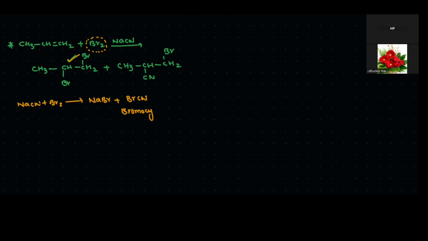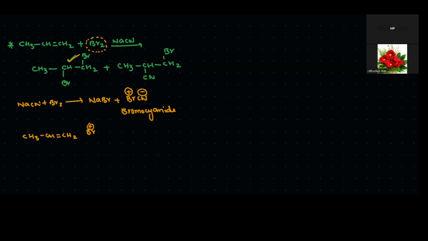In cyanide, the CN gets the negative charge and bromine gets the positive charge. When this molecule reacts with the propene molecule CH3CH=CH2, which one starts the reaction first? Br plus. So this one attacks on the bromine.